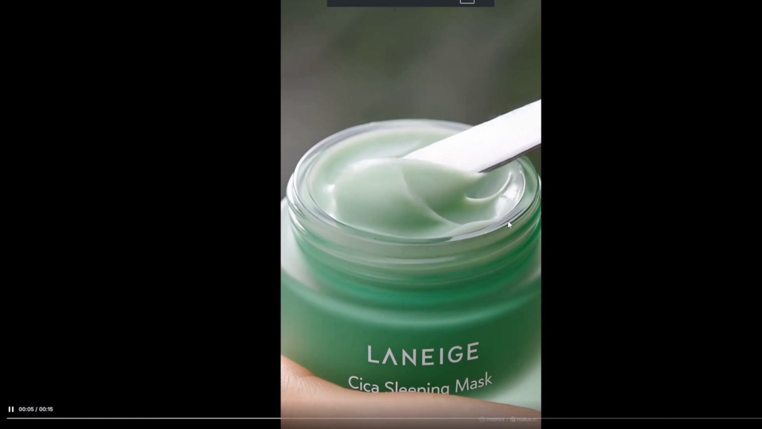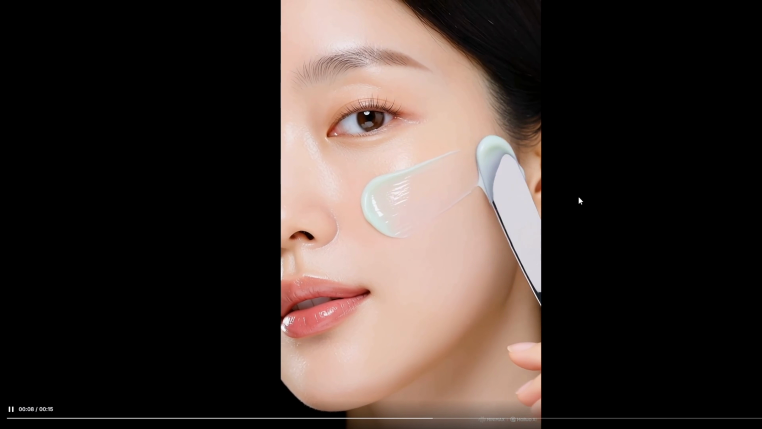As it repairs and renews, night after night.